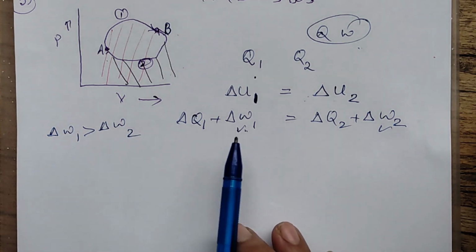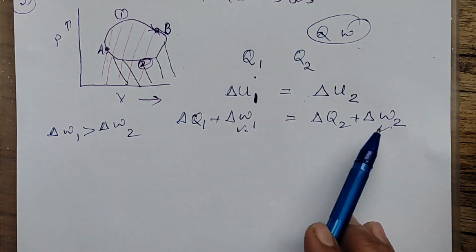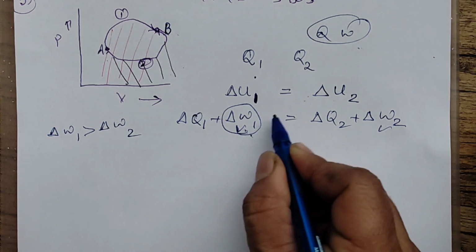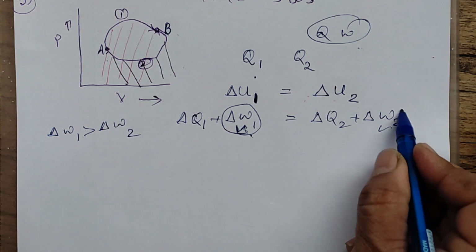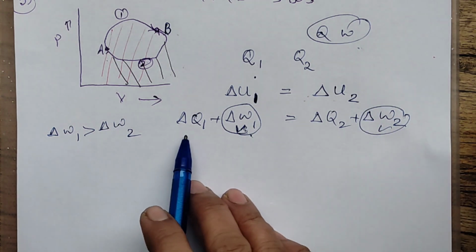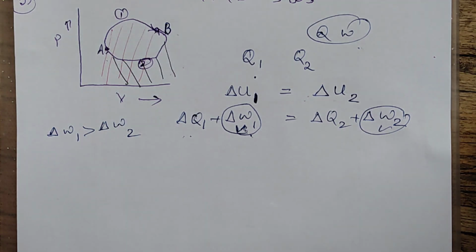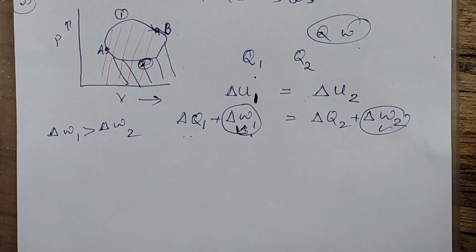But one thing we also know is that the sum of heat and work is equal. We know that the work done in the first path is more. Let it be some value. If this is more than this one, then you can make out whether Q1 will be greater or lesser. Just think over it. For that, one very important thing you should know is whether work done is minus or plus.